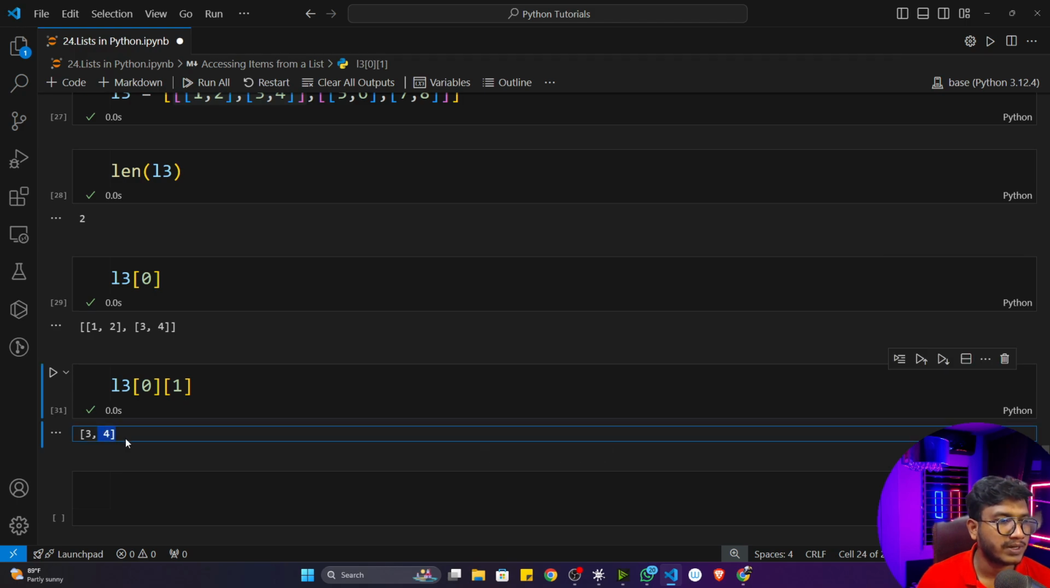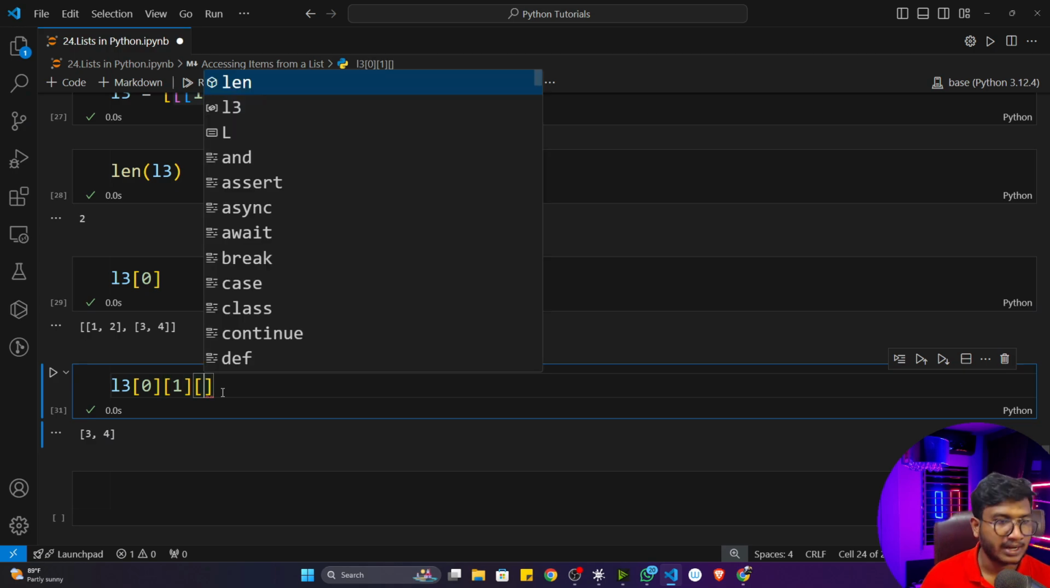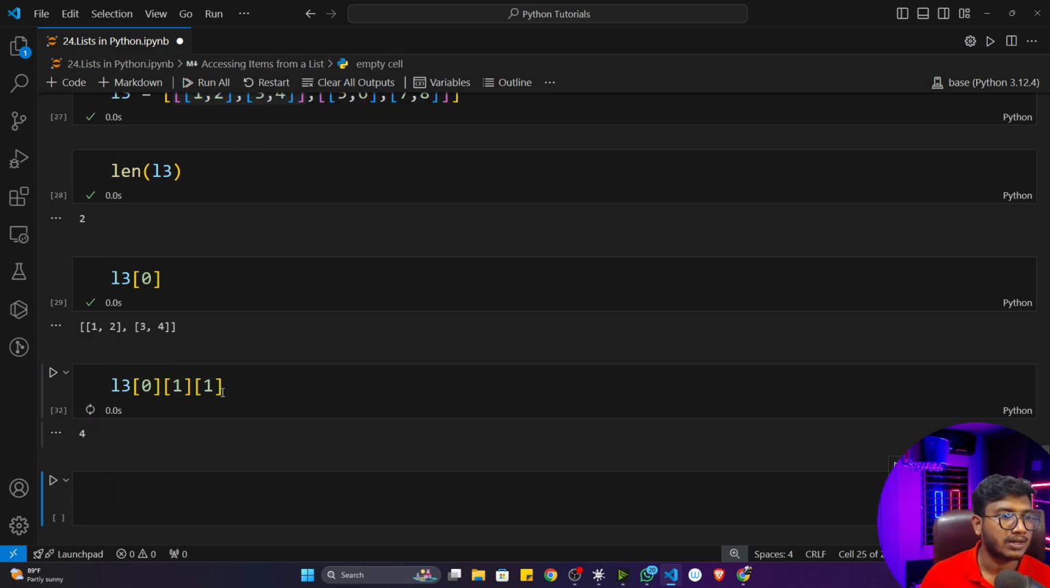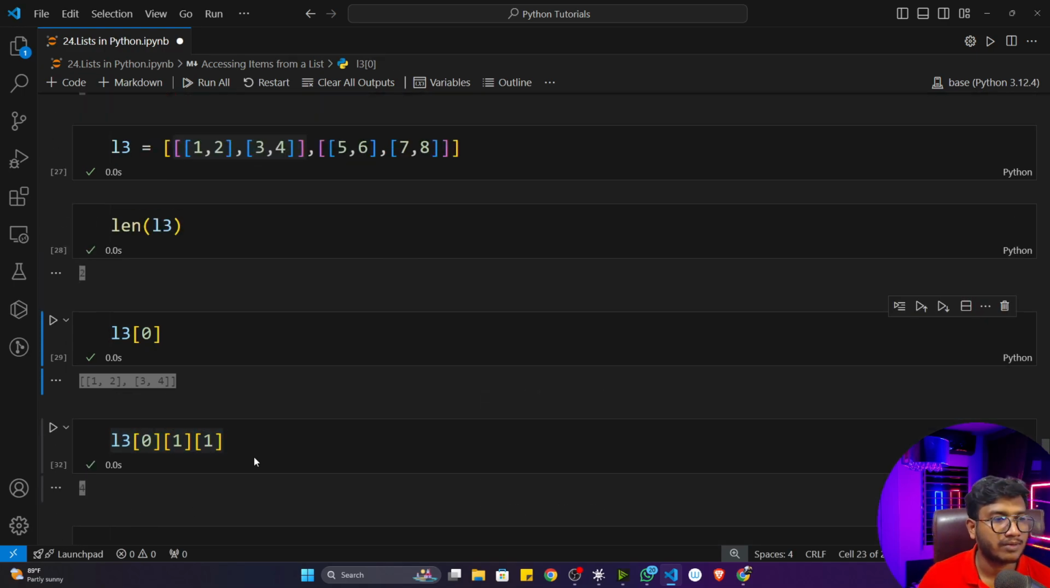Now I want to access this particular 4. Now what is the index of the 4? It's 0, 1. Okay, again I have to give 1, in another square bracket. Now see, 4 I'm able to access. Now you can see 3 square brackets I'm using, so it's called 3-dimensional list accessing. Got it? I hope this part is clear.